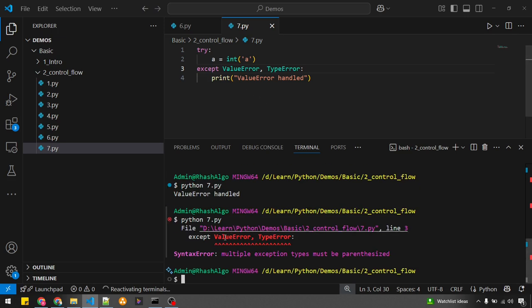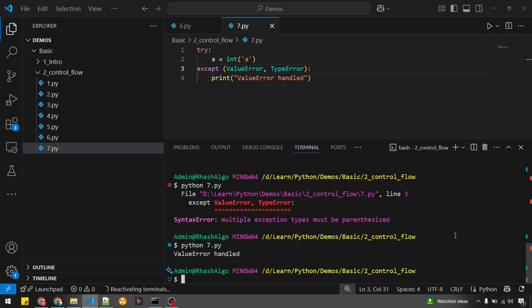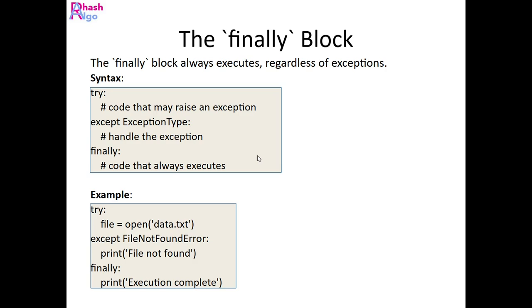Okay, did you see this here? What is it saying? Syntax error. This is also one of the exceptions. Why did we get this exception? We got this exception because the syntax that I followed here is not accurate. It is saying that we have to put multiple exception types in parentheses, which is something like this. Okay, now let me run the program. Yeah, it's done successfully. Now let's move on.